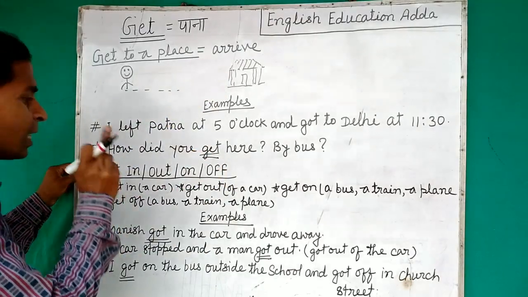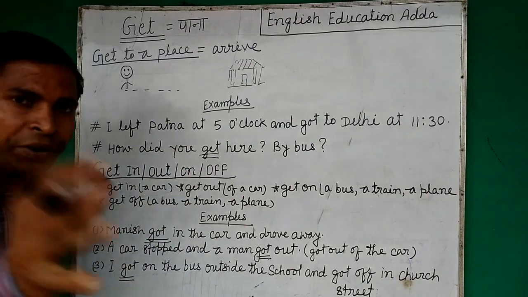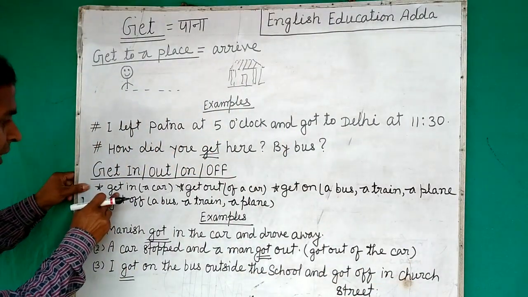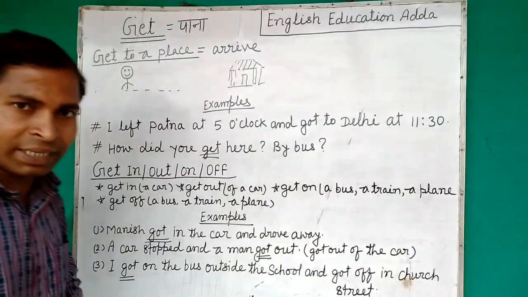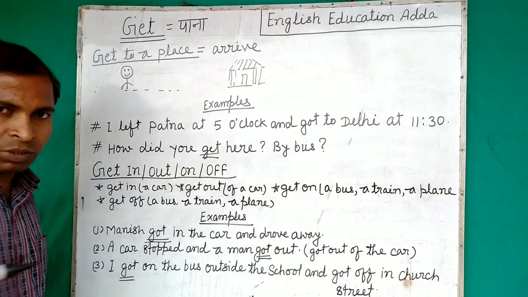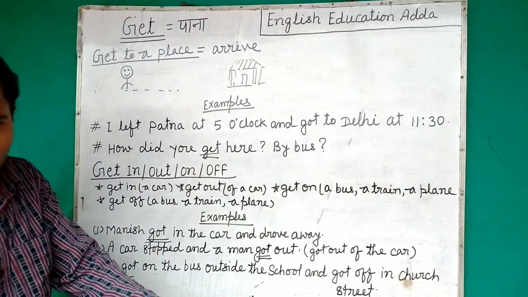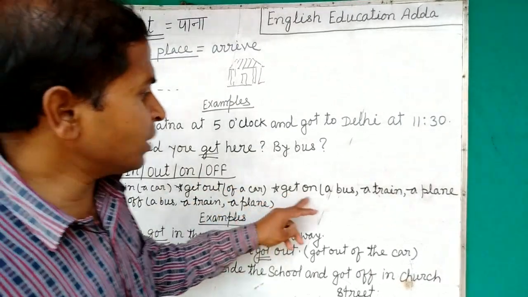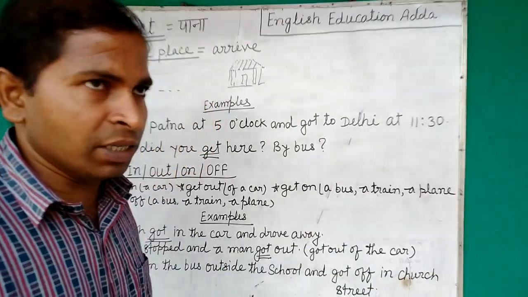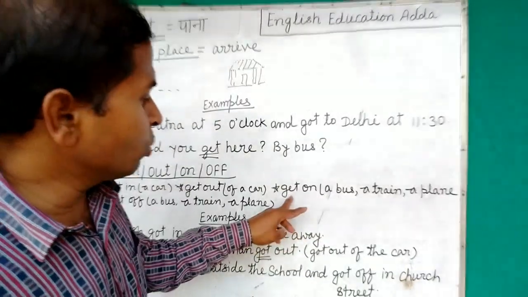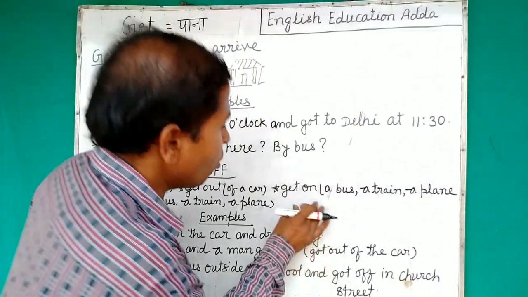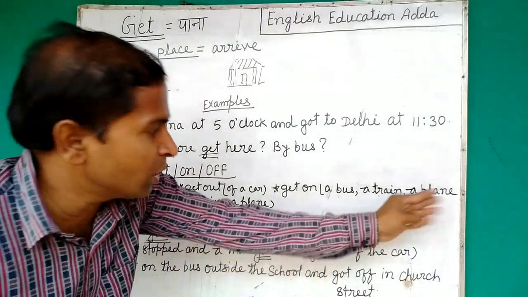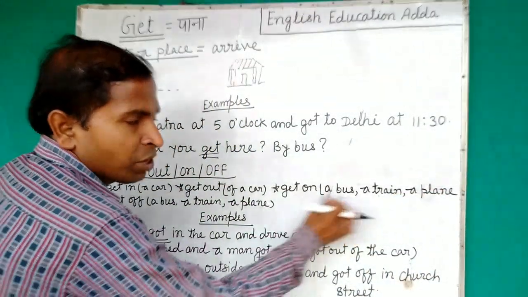Okay, get in, get out, get on, get off. It's very important, and obviously we use it everywhere. See this: get in a car. Whenever we go inside the car, we use get in. Get out of a car: whenever we come out of the car, we use get out of a car. Now, get on a bus. When you go inside a bus, you use get on. A bus, a train, a plane, we use this for these. So get on a bus, get on a train, get on a plane.